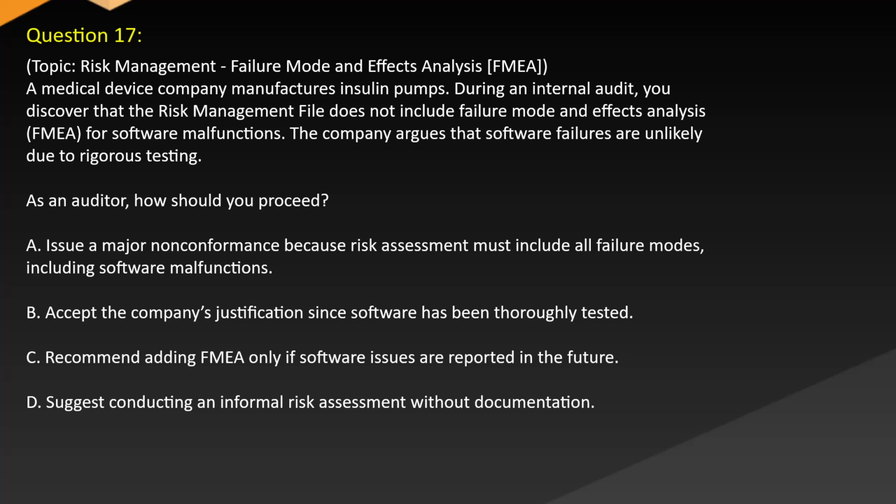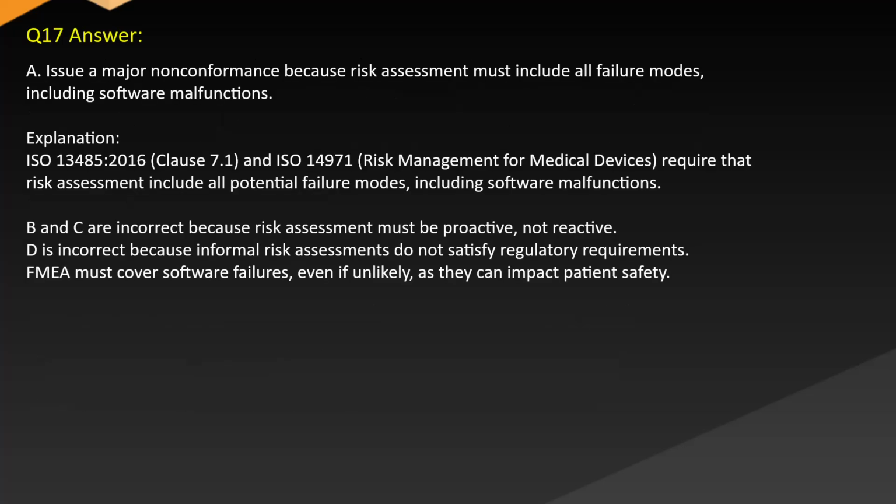A. Issue a major non-conformance because risk assessment must include all failure modes, including software malfunctions. B. Accept the company's justification since software has been thoroughly tested. C. Recommend adding FMEA only if software issues are reported in the future. D. Suggest conducting an informal risk assessment without documentation. Answer: A. Issue a major non-conformance because risk assessment must include all failure modes, including software malfunctions.